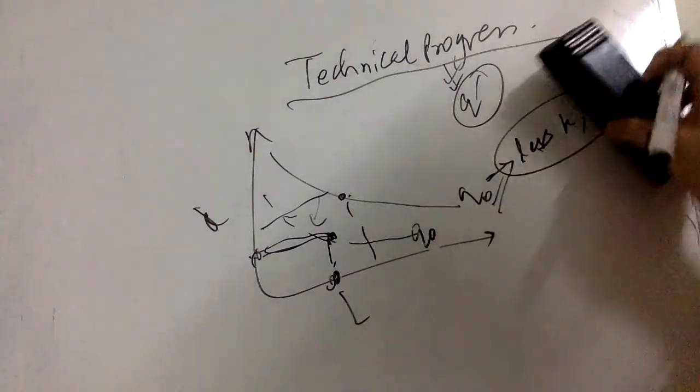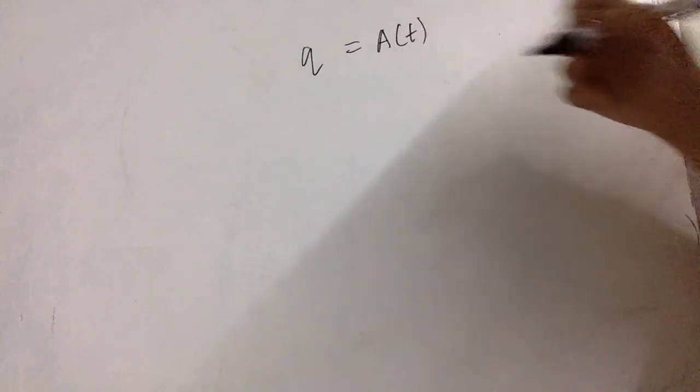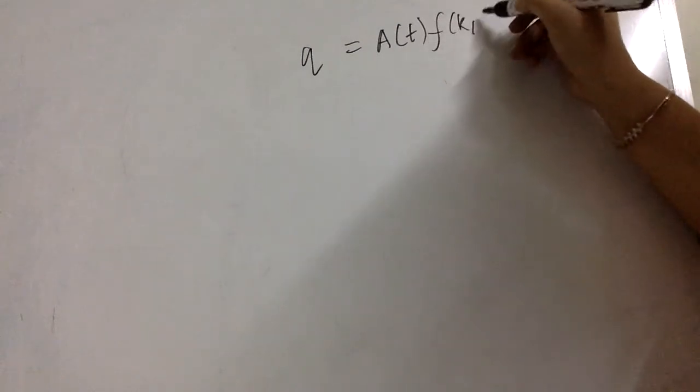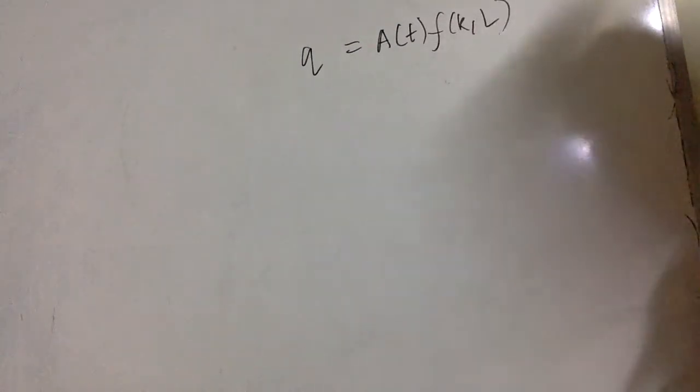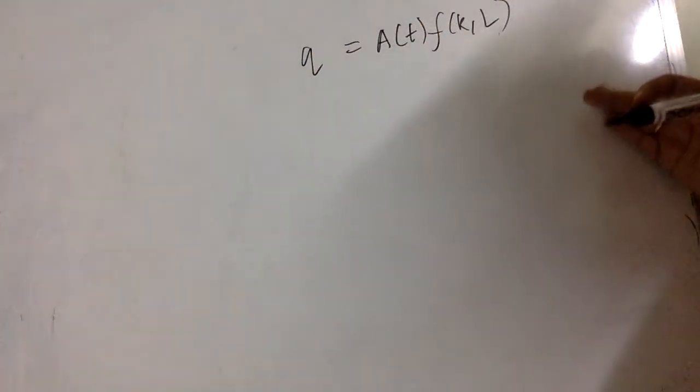Now let's have a mathematical expression of the technical progress, and this will complete the chapter on production according to the reading. So the growth accounting concept is there. Let's say the total output is defined as Q = A(t) times F(K, L), where A(t) defines the technical progress function. Now for growth accounting, we take the differentiation of this equation with respect to time.